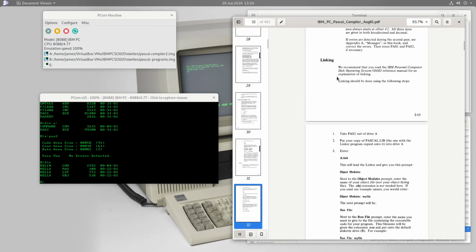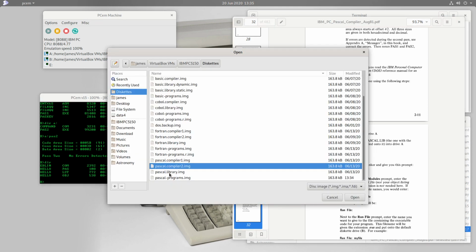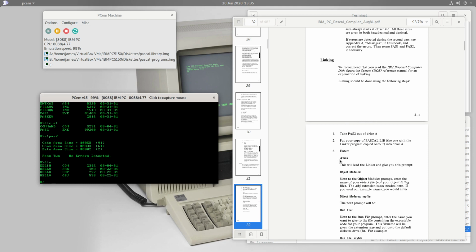From this point on, it's very similar to what we did in BASIC. Now we have an object file which actually contains machine language for the bits of code which were in our source program. And just as with BASIC, we could have had several object files, several bits of source code, which we all compile, and then at the end we want to link them all together into a single executable. So we need this final step here, which is the linker. We now need to insert our linker diskette into drive A and start the link program, which originally comes from the DOS diskette. So let's do that.